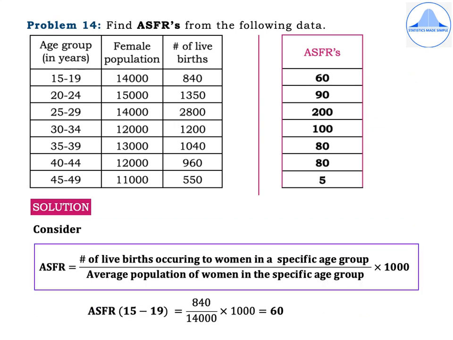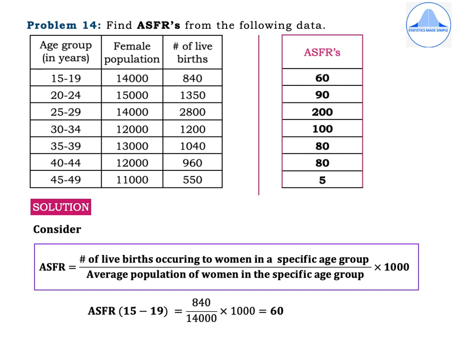Problem 14. Find ASFRs from the following data. Age group in years: 15 to 19, 20 to 24, 25 to 29, 30 to 34, 35 to 39, 40 to 44, 45 to 49. The female population is 14,000, 15,000, 14,000, 12,000, 13,000, 12,000, 11,000. Number of live births are 840, 1,350, 2,800, 1,200, 1,040, 960, 550.